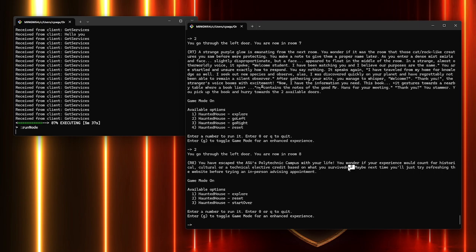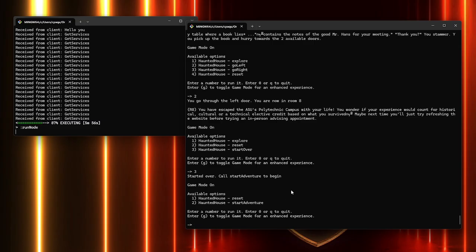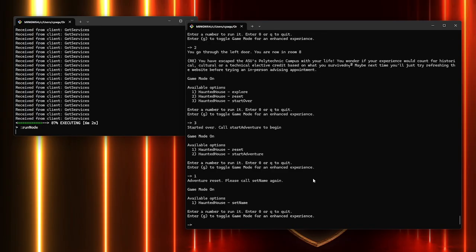Whoops, we have a weird character in here. I did type all this stuff up in Word and then copy paste it over, so that's probably why that is like that. All right, so now we're at the end. We can start over or reset. I'll demonstrate it real quick. So starting over, we go back here, and basically it sets us back to the beginning, but keeps our name. If we want to reset, it'll wipe our name and set us back to the beginning, allowing us to go through the whole thing again.